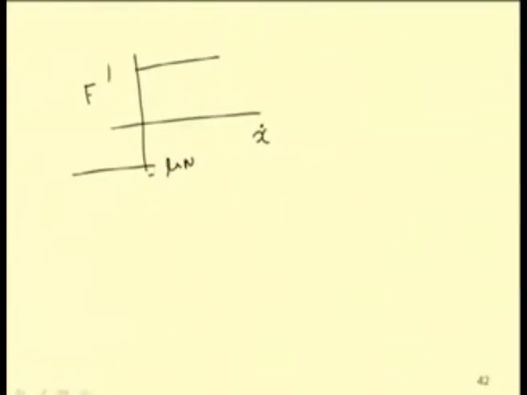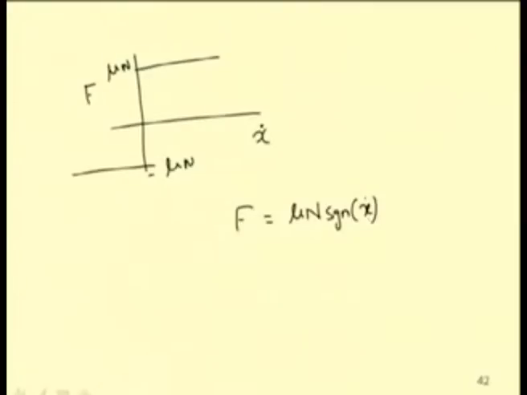For example, in case of Coulomb damping, if one draws the force versus x dot, this is minus mu n, this is mu n. So, in case of Coulomb damping, the force can be defined as F equal to mu n signum x dot.